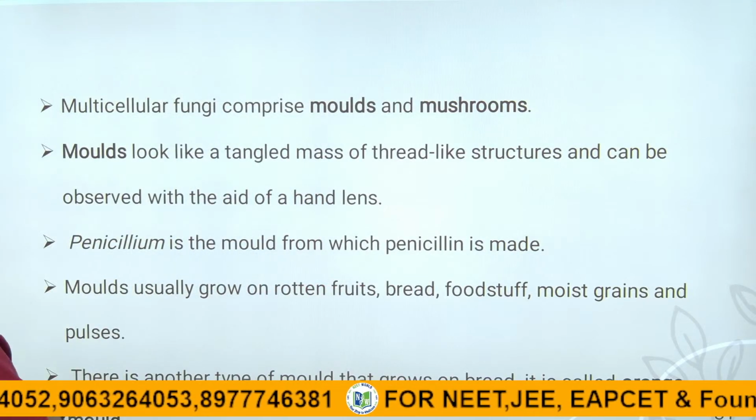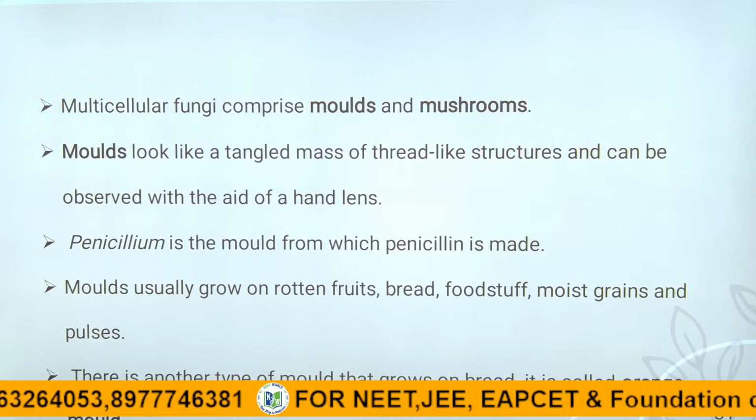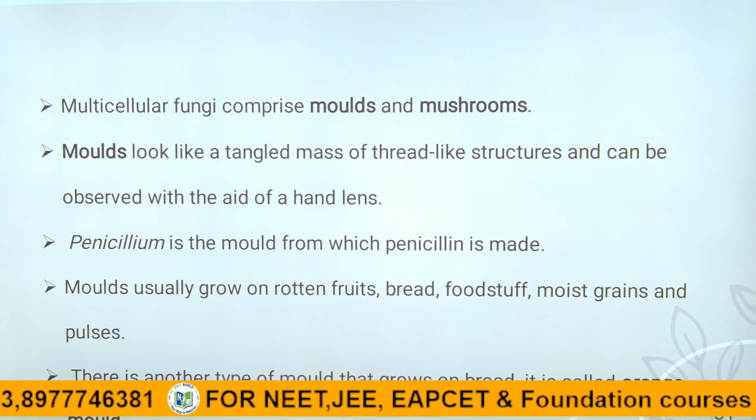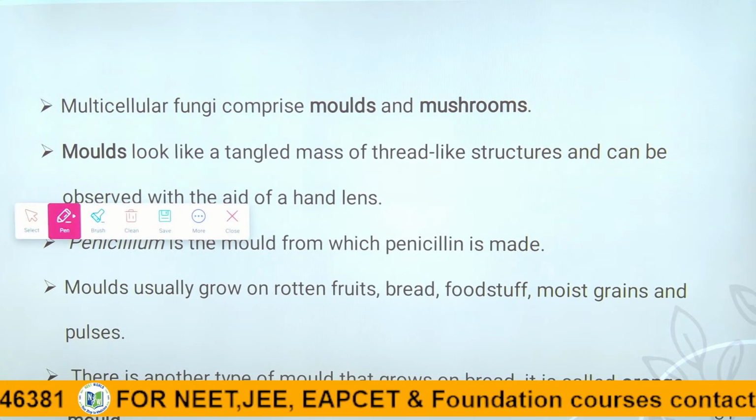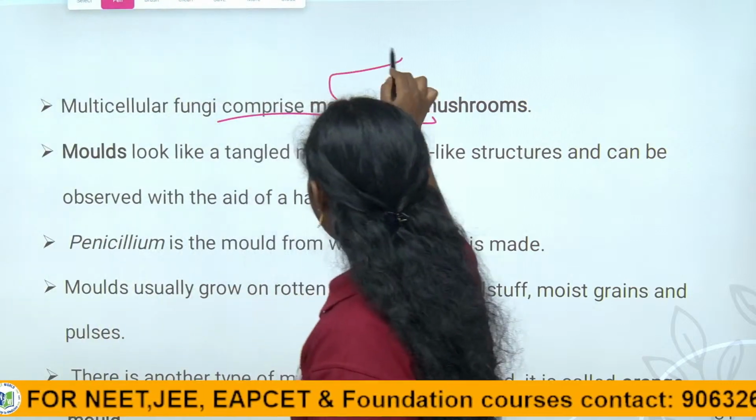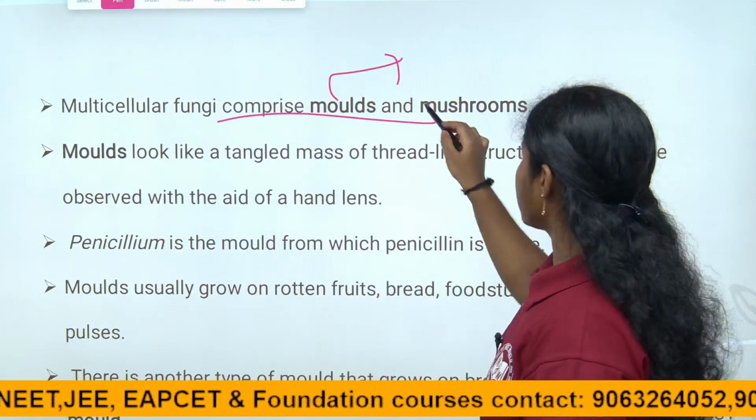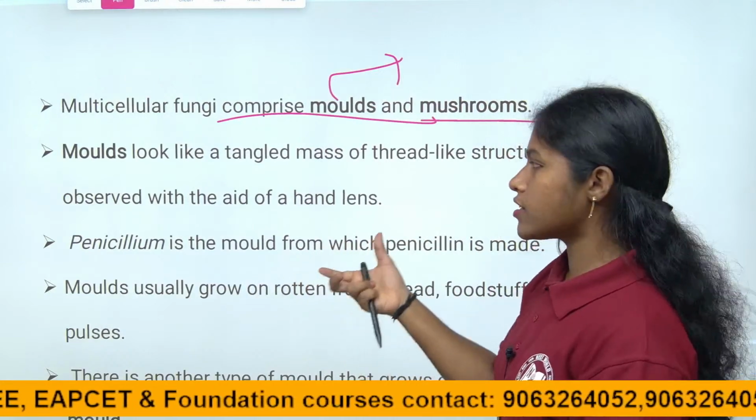So see, multicellular fungi comprise molds, nothing but bread molds. We mostly call them bread molds, children. Bread molds have examples like rhizopus. Mushrooms are also examples of multicellular fungi.